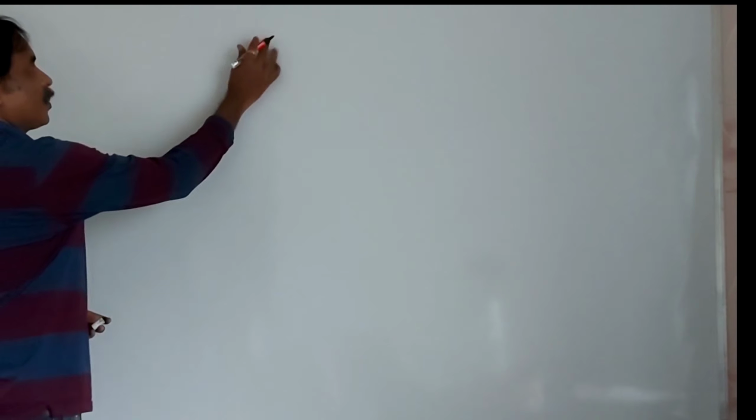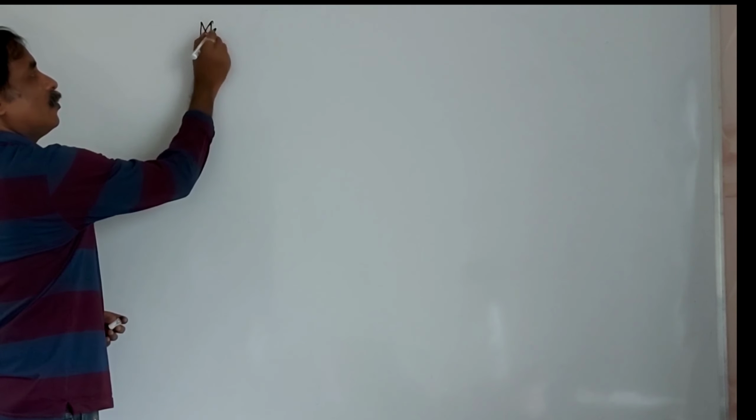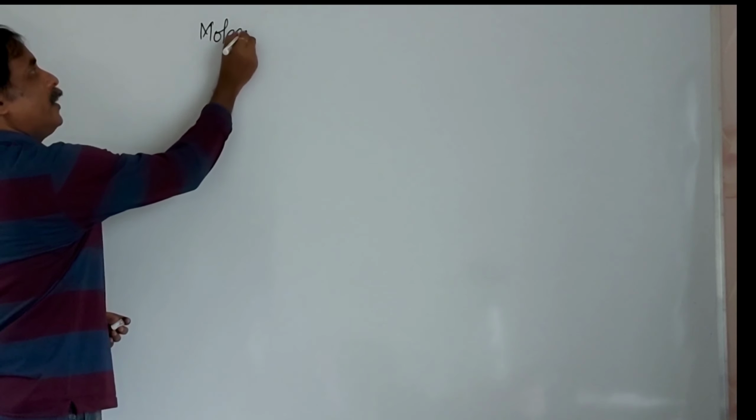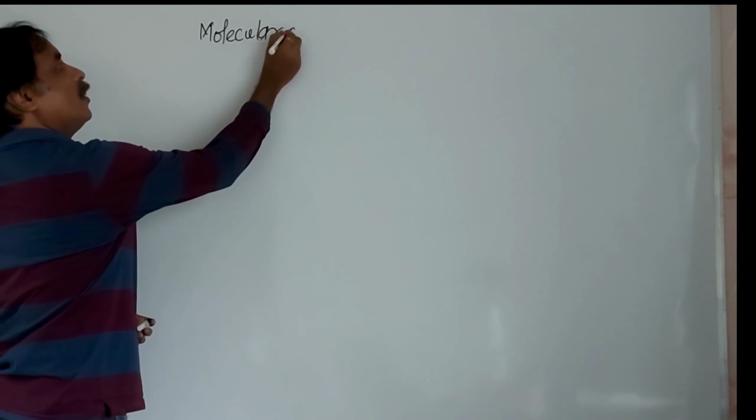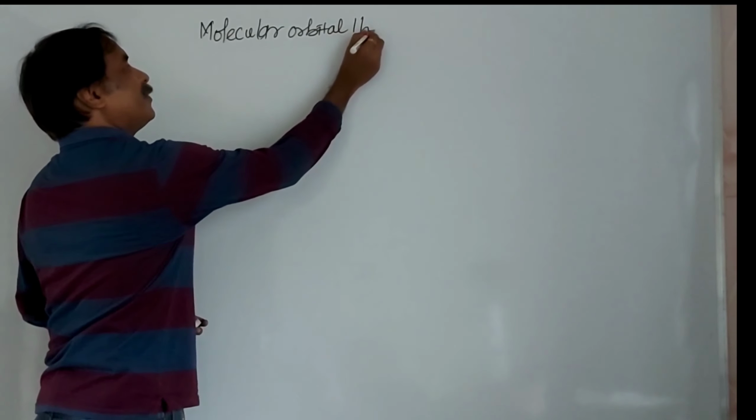Today we will start molecular orbital theory, that is MOT, molecular orbital theory.